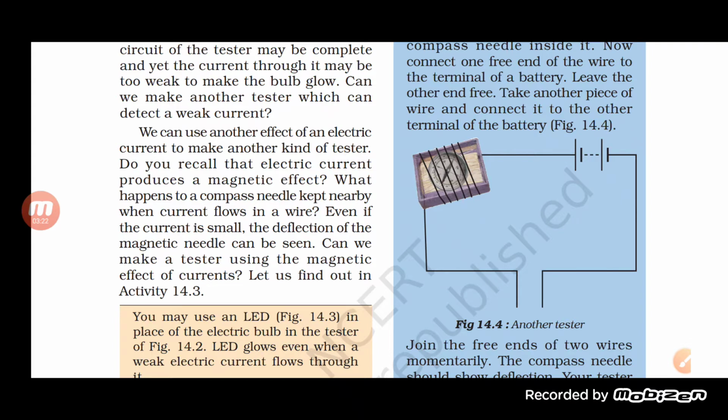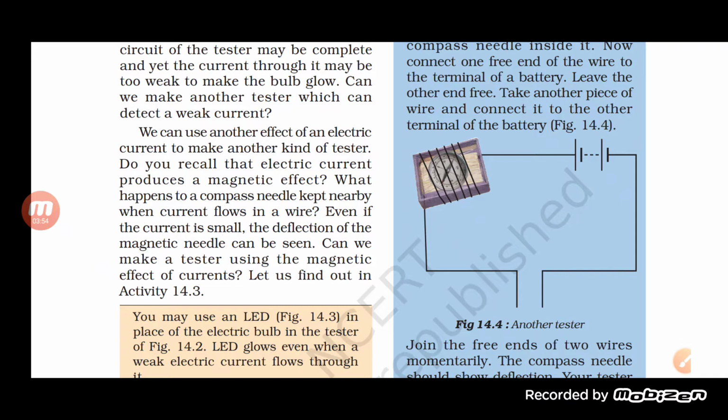For that we can use a magnetic compass. A magnetic compass is used to tell whether electric current is flowing. If even a small amount of electric current is passing through the wire, it will show a deflection. So even with a small current the magnetic compass will show the deflection, due to which we can say that electric current is flowing through it.